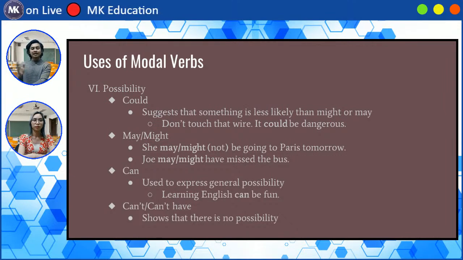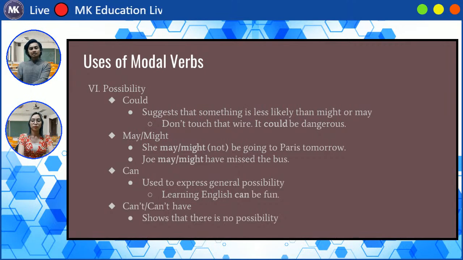So we have next can. When you use can, it is general possibility. That means it's less likely to happen than could. So you're completely unsure, okay? Like learning English can be fun. You're not sure, but you can say can.